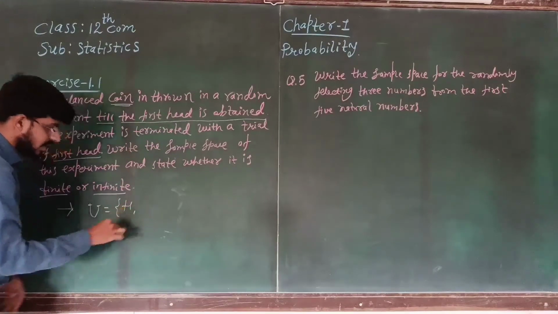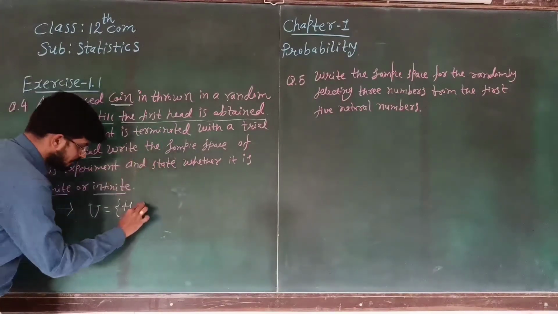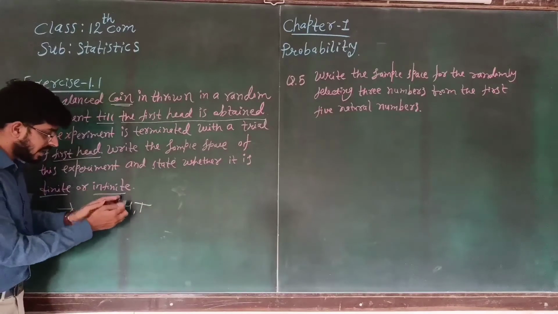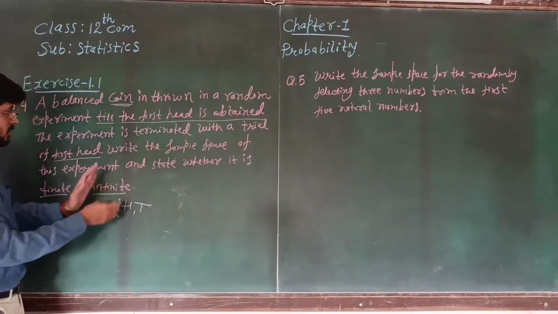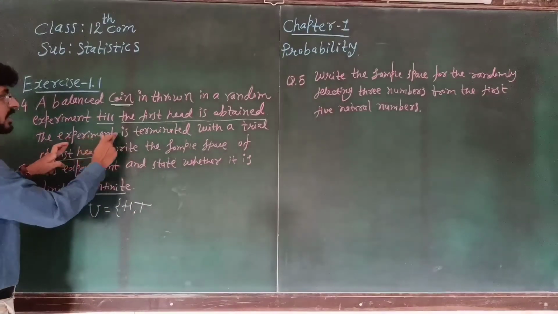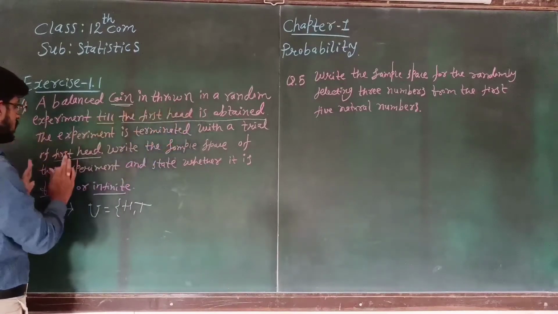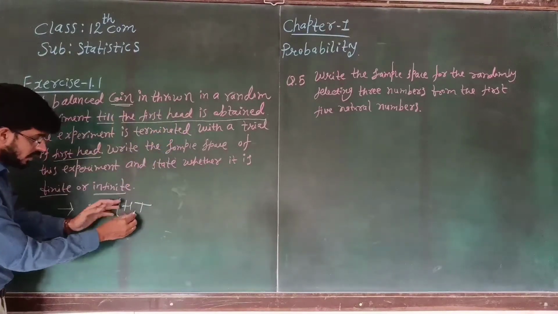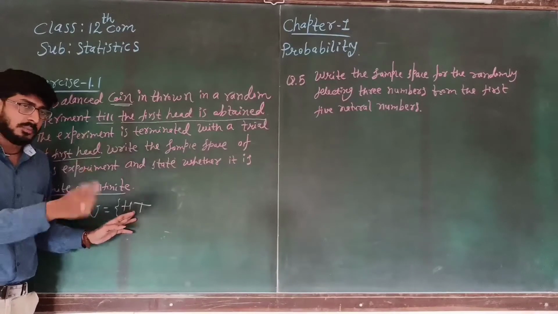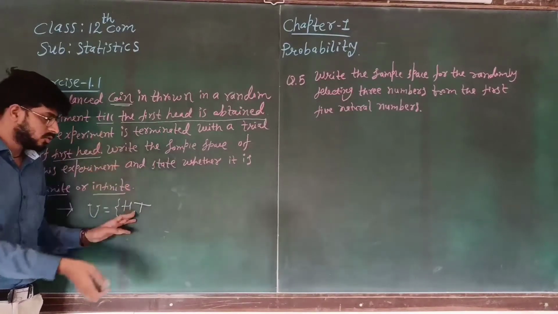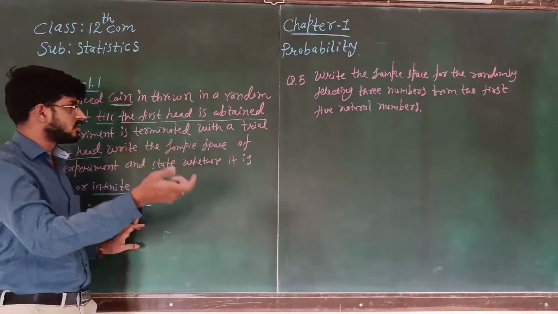Suppose we get head or tail, yes or no? Suppose we get head, then stop. The experiment is terminated with a trial of first head. Stop. Again we have to toss. Suppose we got tail, so we are going to toss again, yes or no?